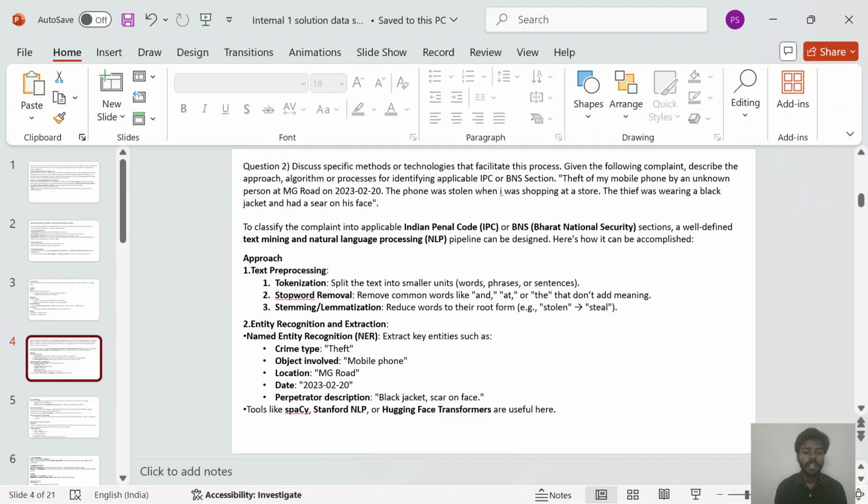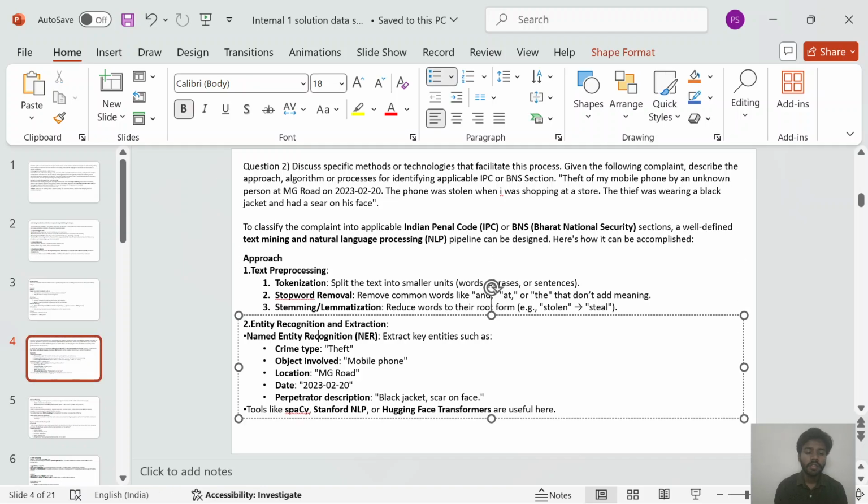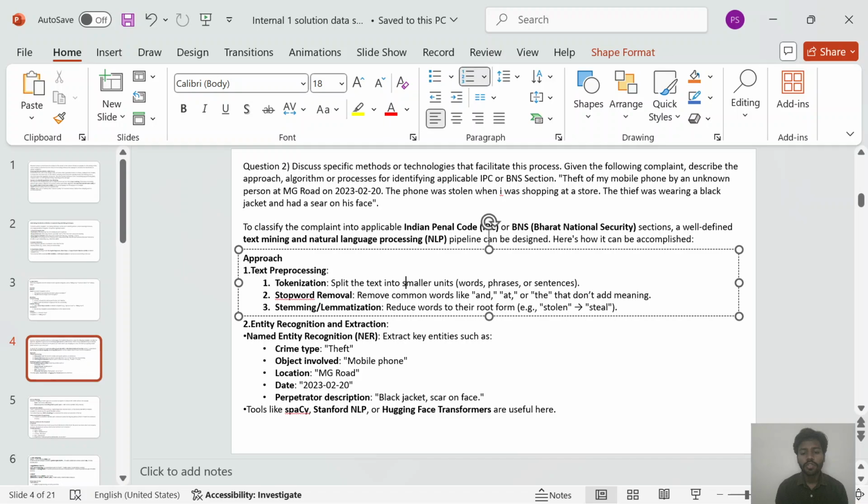To classify the complaint into applicable IPC or BNS sections, a well-defined text mining and natural language processing pipeline can be designed. Here is how it can be accomplished. First, the approach. The first step of the approach is text preprocessing. In text preprocessing, the first step is tokenization: split the text into small units. The second step is stop word removal, in which we remove common words like 'and', 'at', 'or', 'that' which don't add meaning. Third is stemming and lemmatization, reducing words to their roots.